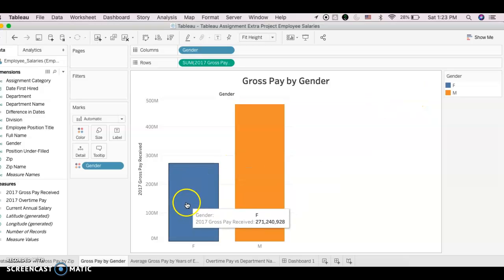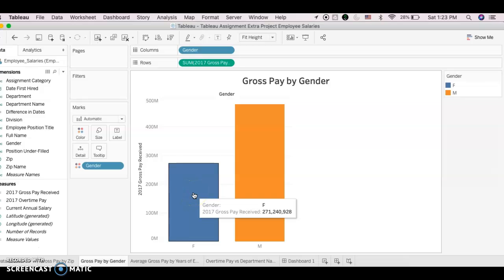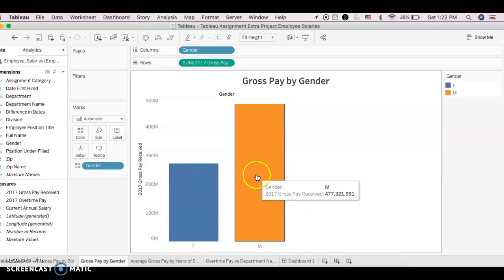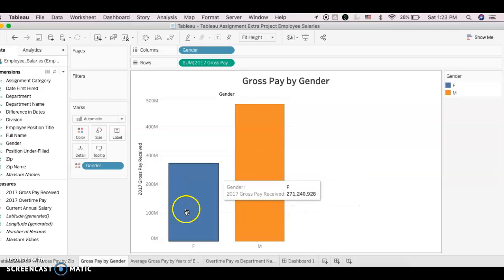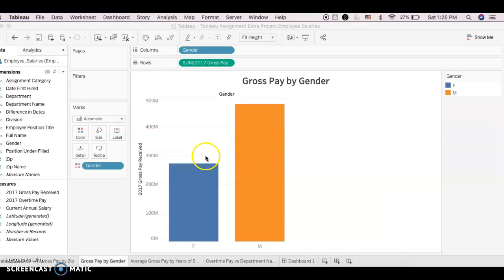The females are in the blue and the males are in the orange. In 2017, the males received more gross pay than the females. It is almost more than half that males received. This bar graph continues to show that gender remains a large factor in income distributions in the year of 2017, hence unequal pay.